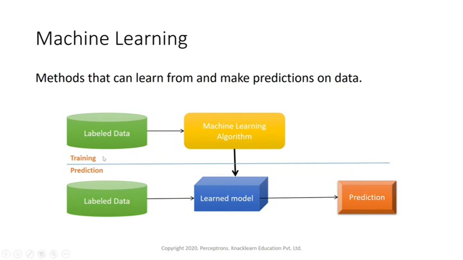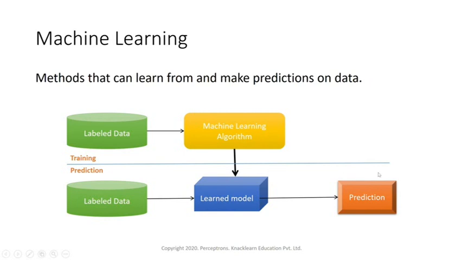Now here you can see there are two types of data. One is training data. I give some data to the computer and train it so that it can learn. After that I keep some data for prediction. I can keep some labeled data and input it to the learned model, and it will give the output, whatever prediction is there.